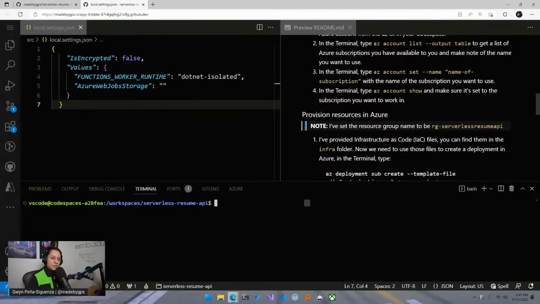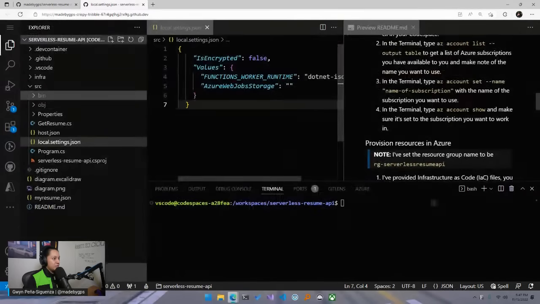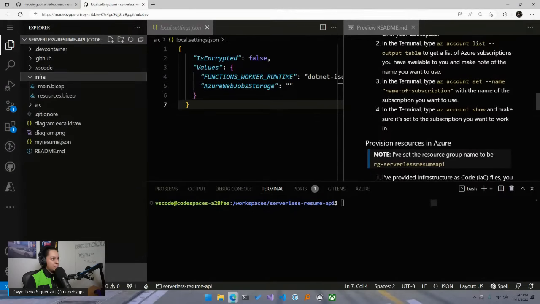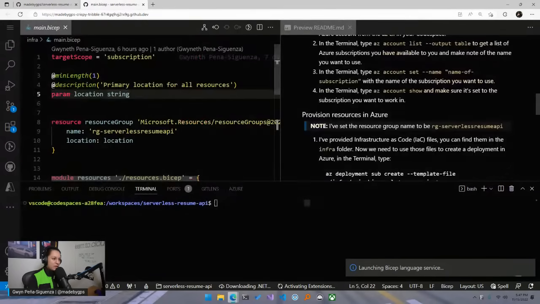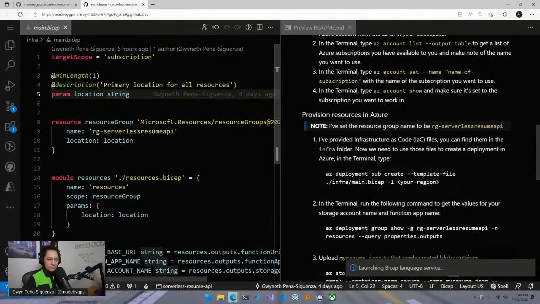Now I have provided some infrastructure as code files. You all know infrastructure as code. Have you all worked with anything like Pulumi? What's another one? Terraform, ARM, or the better version, Bicep, which is what we'll be utilizing today. Those are the only infrastructure as code tools I know, but I'm sure there's plenty more. If I'm missing any that you've worked with, let me know in chat. But I've provided some files under the infra folder on the left side, main.bicep and resources.bicep. So what I'm going to do now is open up that main.bicep. Close this up here. You can see now it's telling us it's launching the Bicep language service.